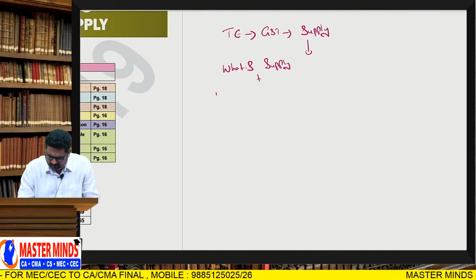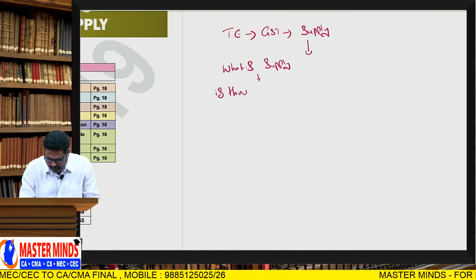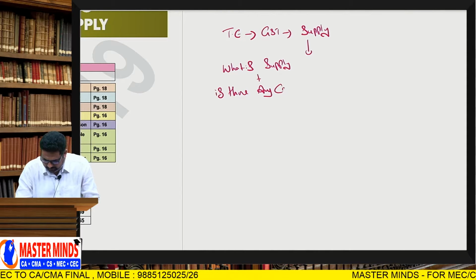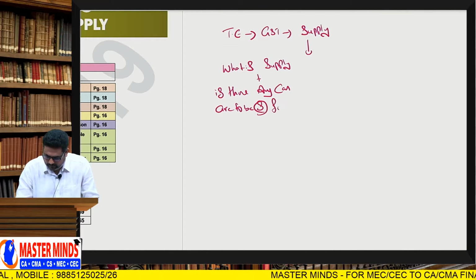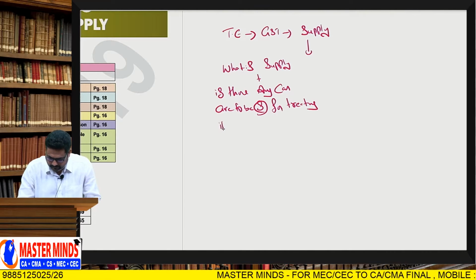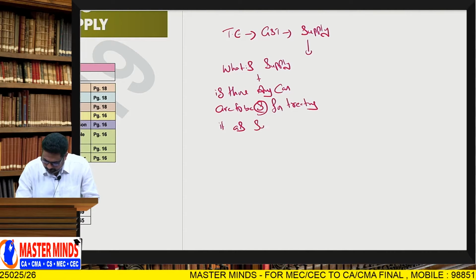And are there any conditions to be satisfied for treating it as supply?